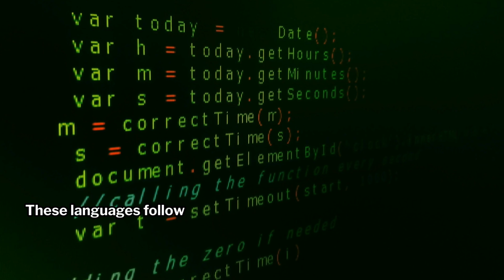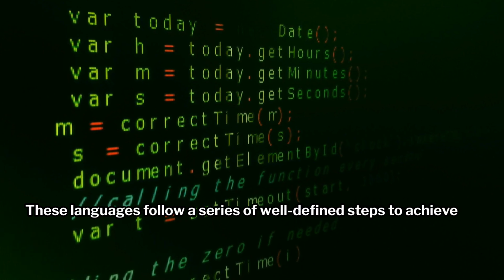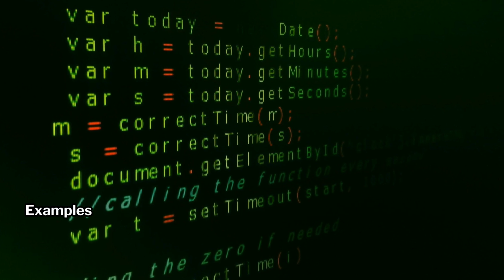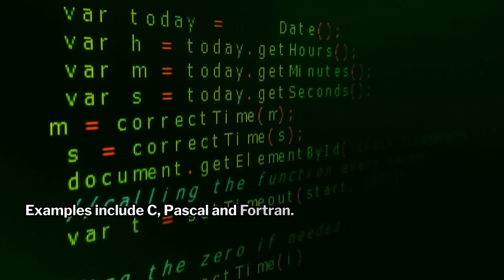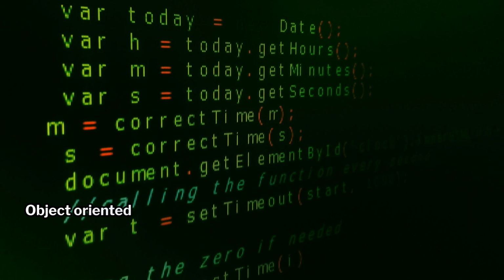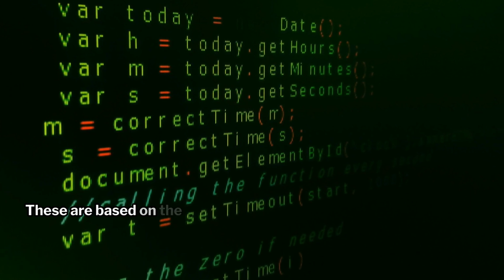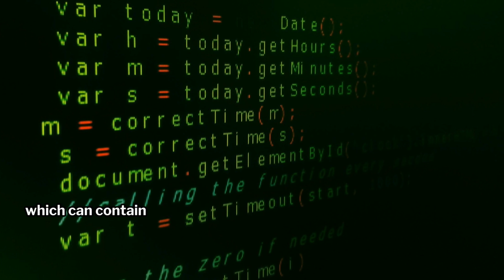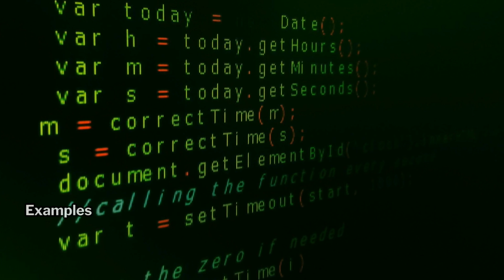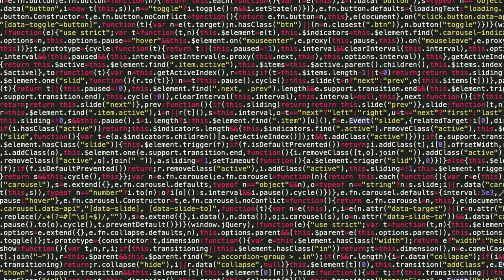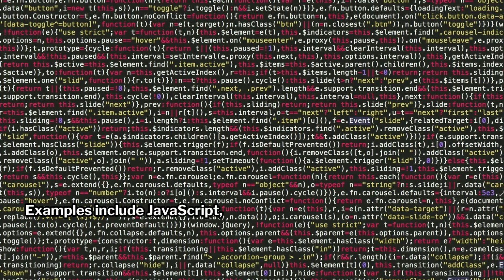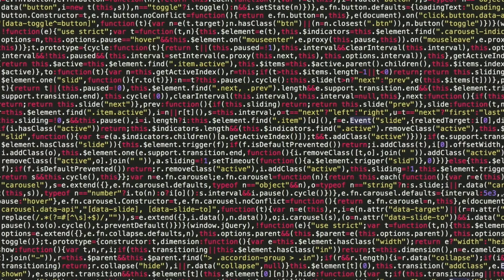High-level languages. Procedural languages. These languages follow a series of well-defined steps to achieve a task. Examples include C, Pascal, and Fortran. Object-oriented languages. These are based on the concept of objects, which can contain data and code. Examples include Java, C++, and Python. Examples include JavaScript, PHP, and Ruby.